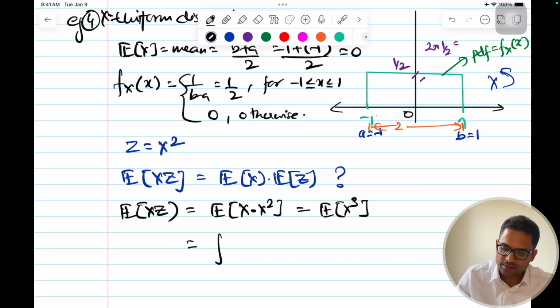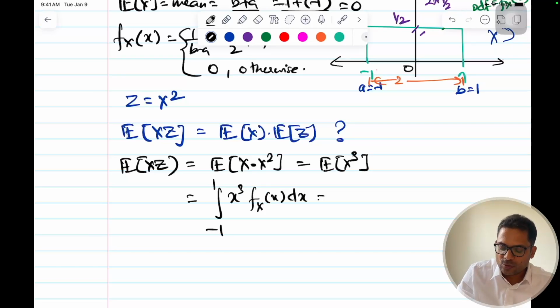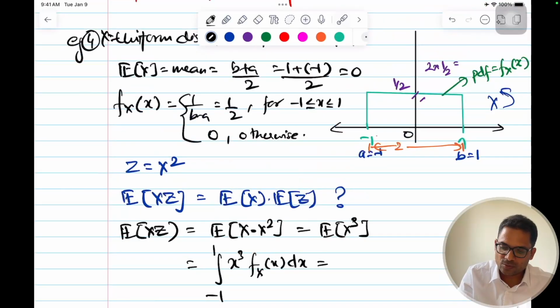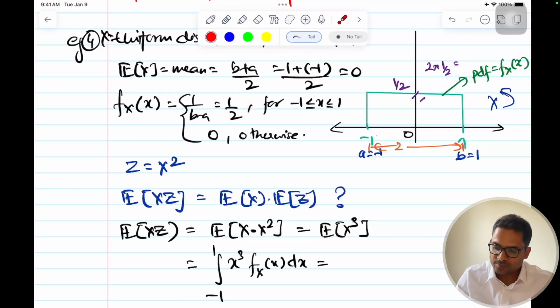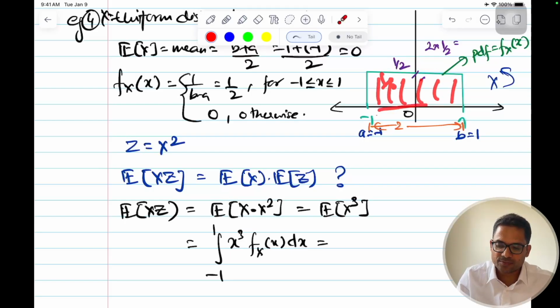This is a PDF, a continuous random variable. So integral from -1 to 1 of x cube f of x dx. What is f of x? This is equal to half. We have seen this. This is the PDF here. This is a constant uniform, the probability density over all the values in this range is half.